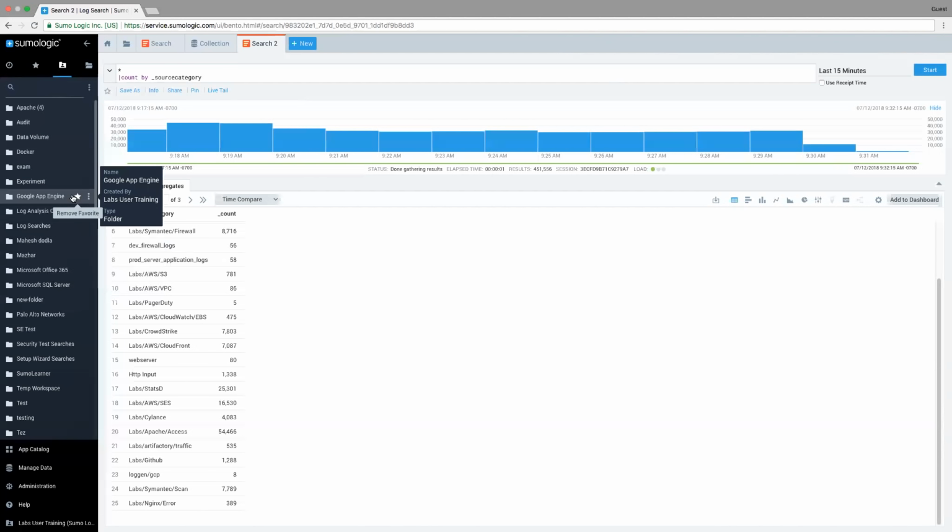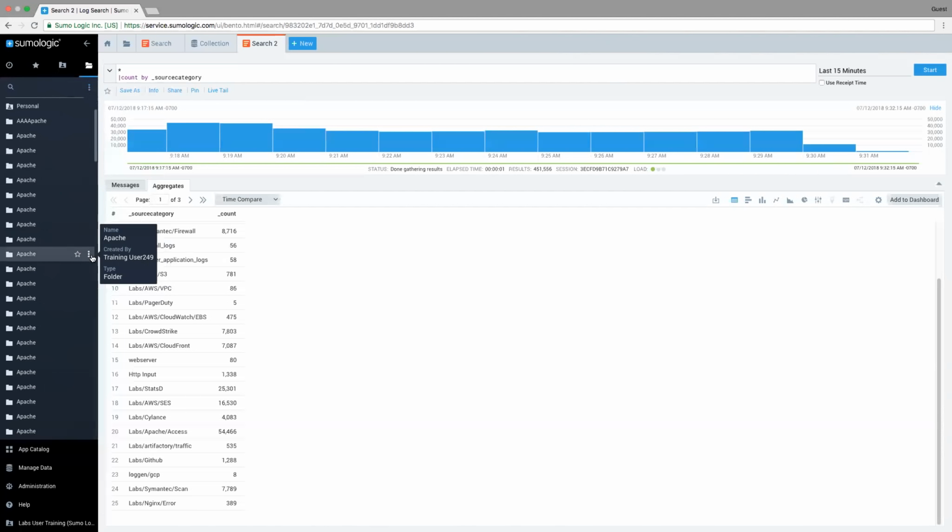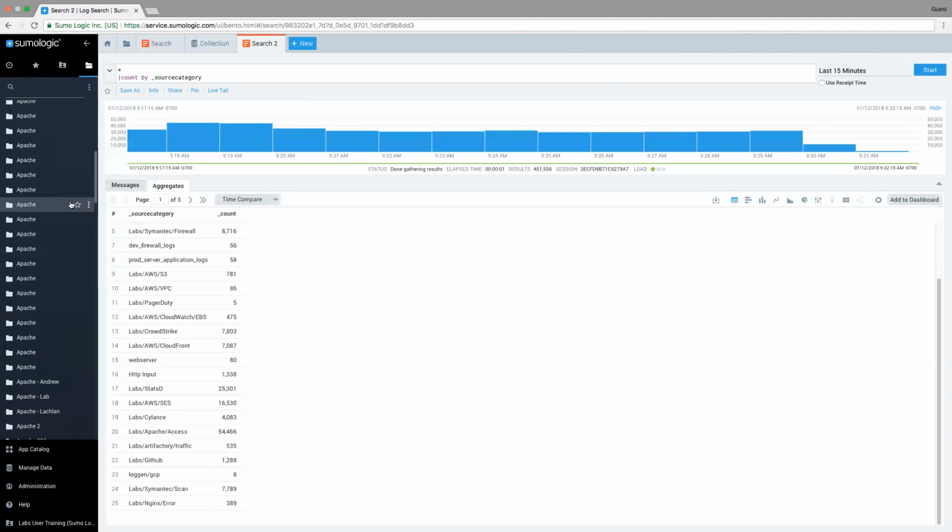But in this case, I want to see what other people have done because I want to take advantage of that. So I can click on this icon here, which represents the library. And now I'm able to see all the other things that other users have done. Now, in this case, there's a lot of Apache folders because I'm on a training site, and we've had other students use this site. But that's perfectly fine.